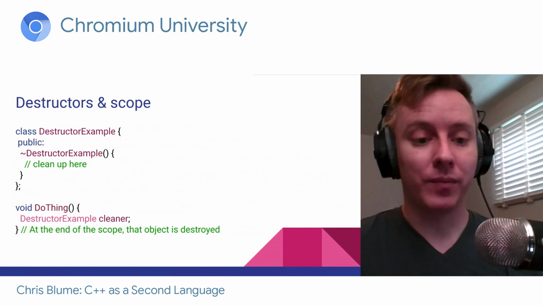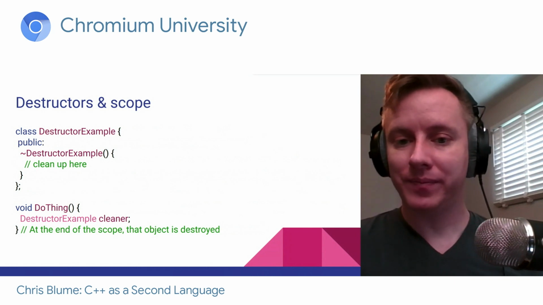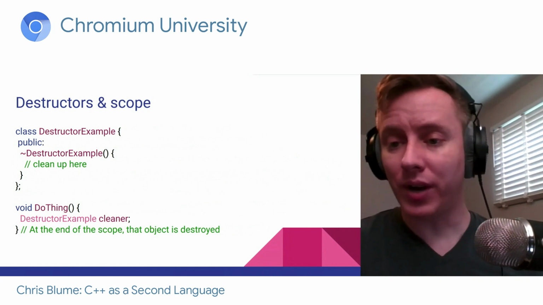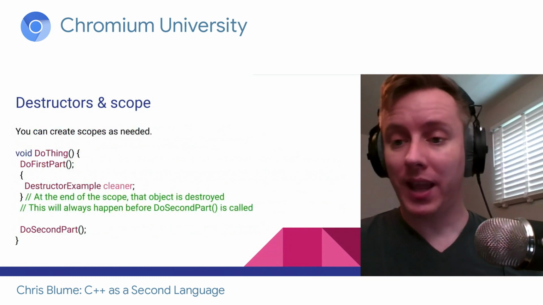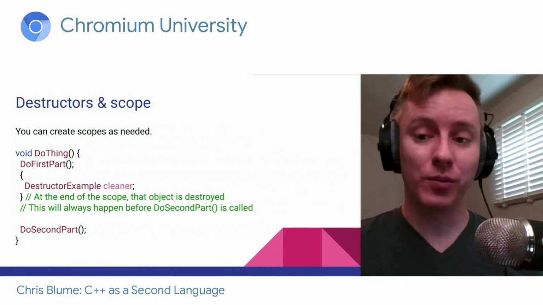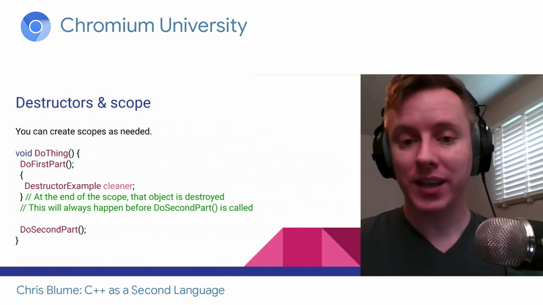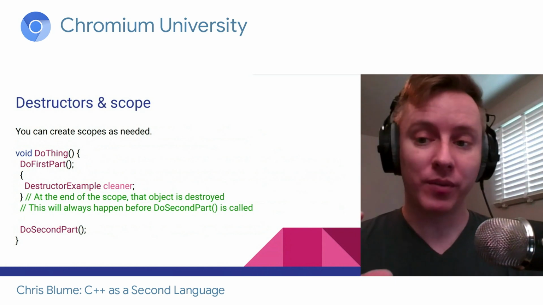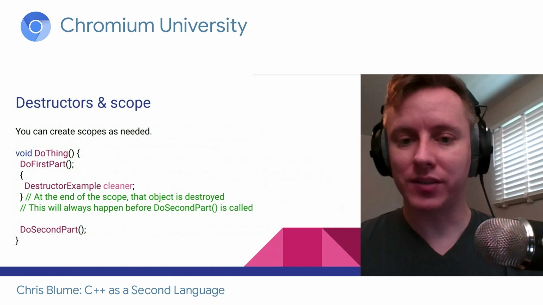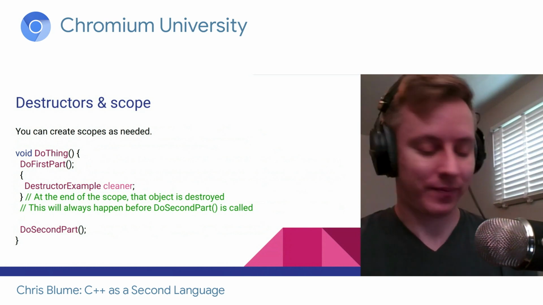So as an example, here we have this function doThing, and we create a destructor example. And then at that closing bracket, that is where the destructor gets called. And it gets even better. You can insert scopes wherever you want. So here we call doFirstPart, and then we insert a scope for our destructor example. At the bottom of that scope is where the destructor gets called, everything gets cleaned up, before we call doSecondPart.